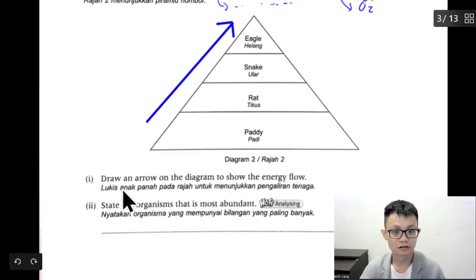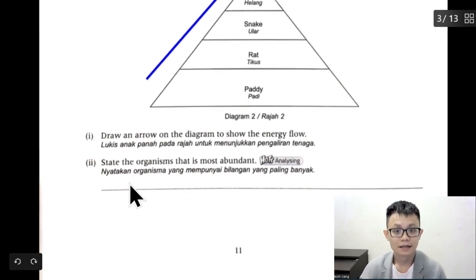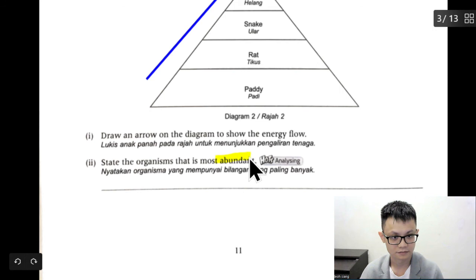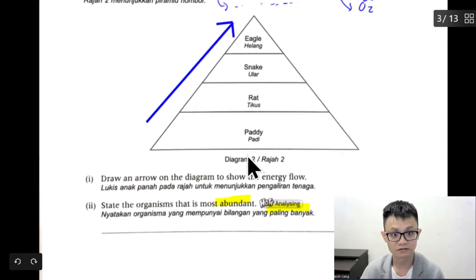Okay, draw an arrow on the diagram to show the flow of energy. So, I already drew the arrow. State the organism that is most abundant. What is abundant? You don't know. So you read Bahasa Melayu. Paling banyak means the most. So which one is the most? The paddy or the eagle? So of course it is the paddy, okay? So I just write here paddy. Correct or not? We got more paddy than the